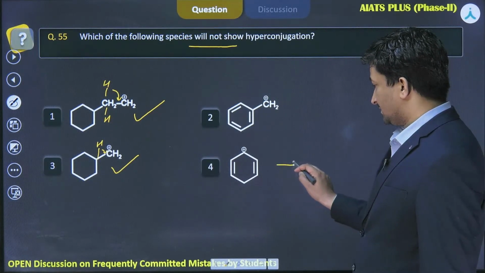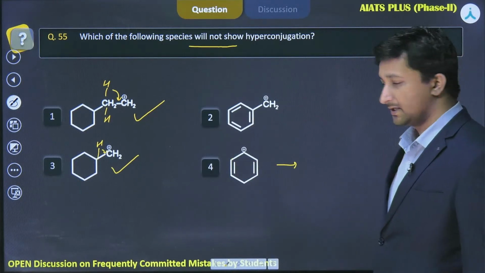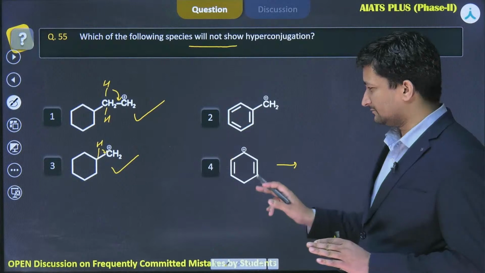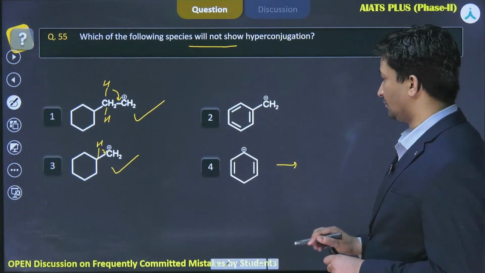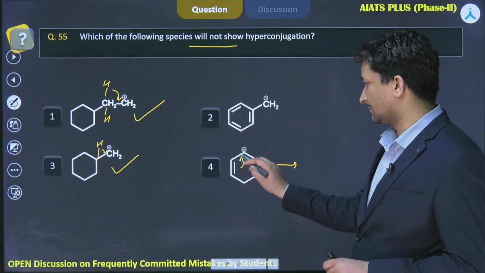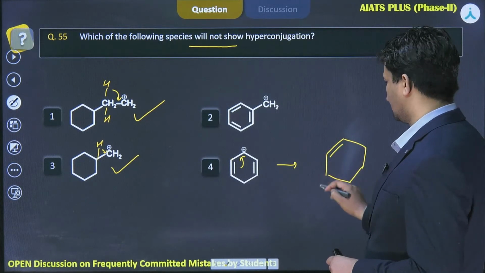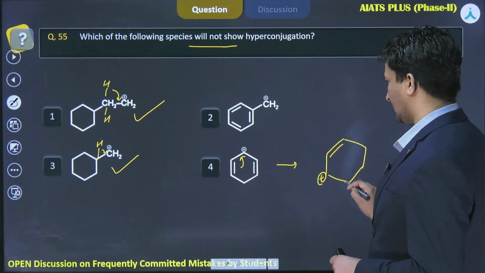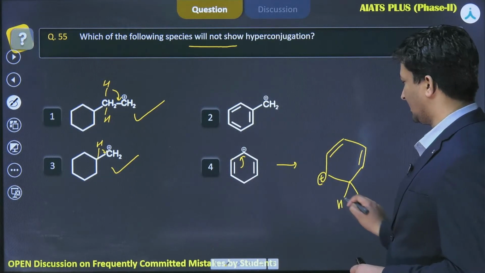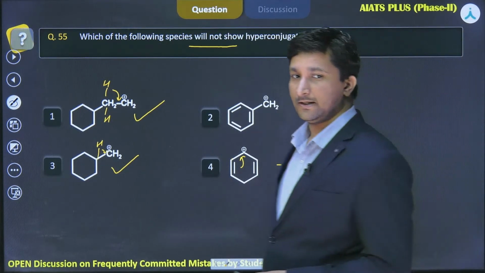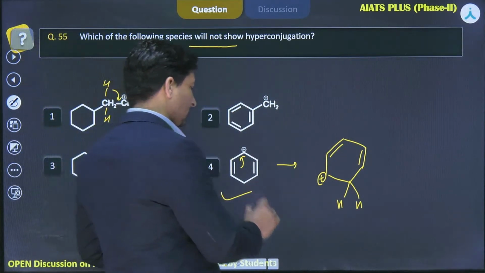Here this carbon is sp2 hybridized, this is also sp2 hybridized. A carbon hydrogen bond is there, but still there will be some problem. But due to resonance, this electron moves here, this positive charge is here, and now you can see it has 2 hydrogens available here, and it can easily show hyperconjugation.